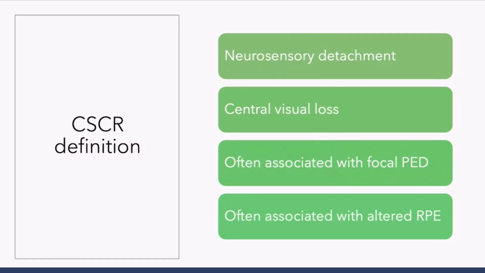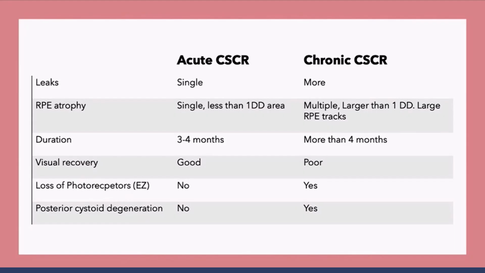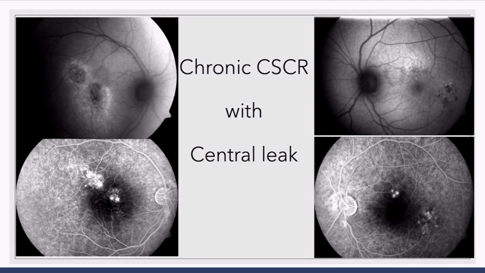So this is how we define CSCR, and it is extremely important to know what we are talking about when we say chronic CSCR. Many people will like to talk about it as more than 4 months duration has passed, there is poor visual recovery. But this is when the time to act has passed. When we talk prospectively about detecting which of the disease subset is going to go into chronicity, we have to talk about the number of leaks which are present in the initial part. If they are more than one, think of chronicity. And if the RP atrophy is more than 1 disc diameter size or multiple RP atrophy patches like this, then you should start thinking in terms of chronic CSCR and treat accordingly.